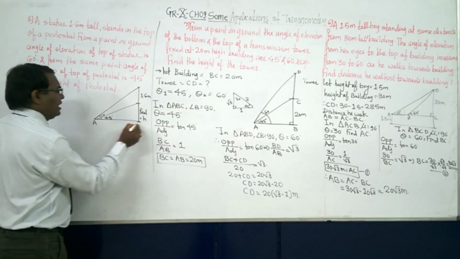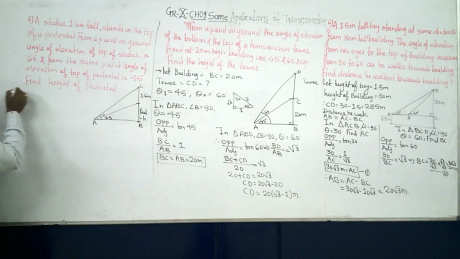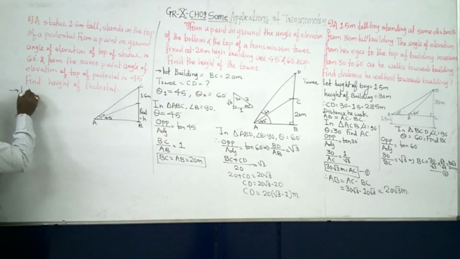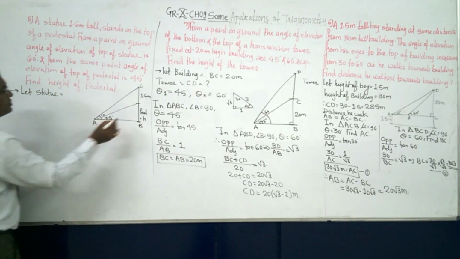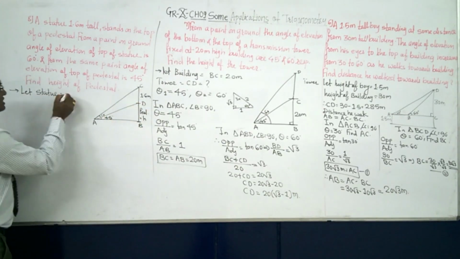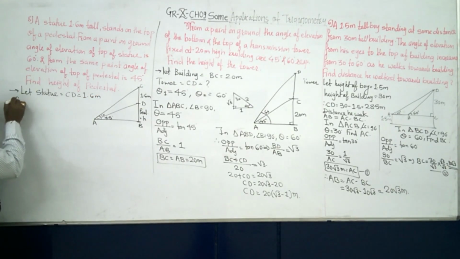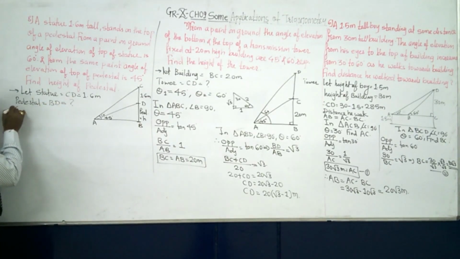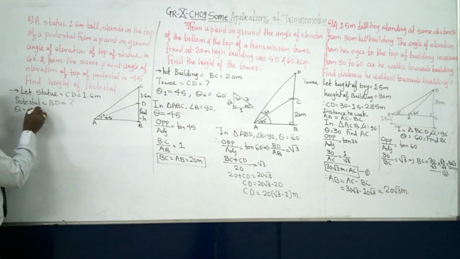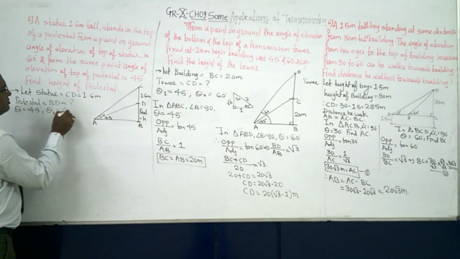Okay, so again it is A, B and C. Need to find out two right angle triangles, nothing else. So what is given? Let statue, suppose CD, that is equal to 1.6 meter. Pedestal is equal to BD, we have to find it out. Theta 1 is equal to 45, theta 2 is equal to 60 degree.